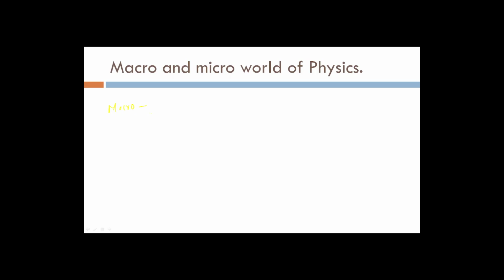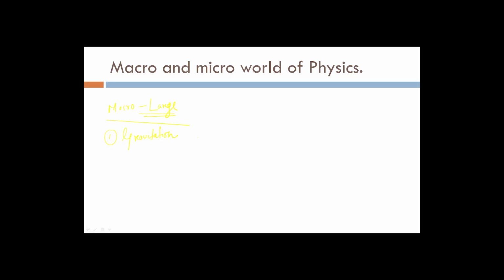What does macro mean? Macro means large, that means which is visible with our naked eye. There are many concepts in physics which you can divide into two separate things, the macro and the micro world. Under the macro world, the first thing we are going to study is gravitation.